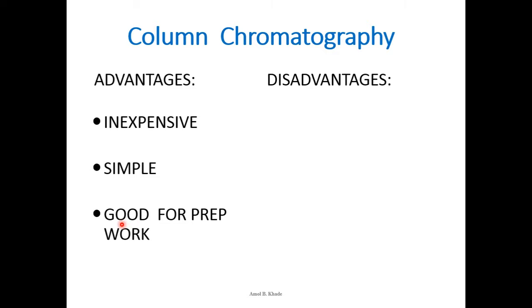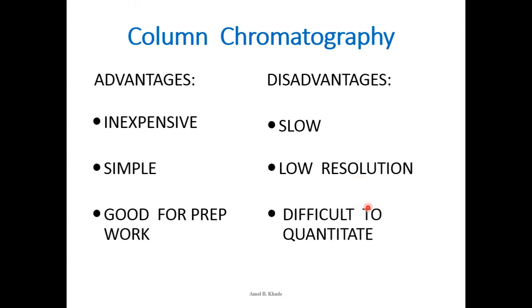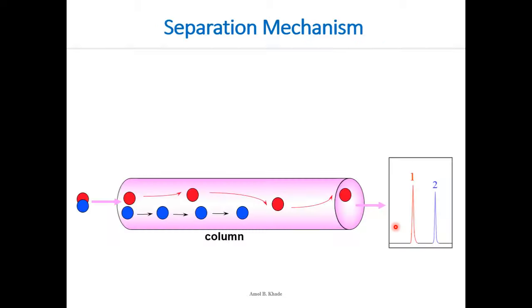And it is good for preparative work, because if you want to purify compounds which are crude after synthesis or extraction, you can separate them at a macro level. And the disadvantages are, as I told you, they are slow, the resolution is not very high, and it is very difficult to quantitate the sample or analyte after separating it from the column chromatography.